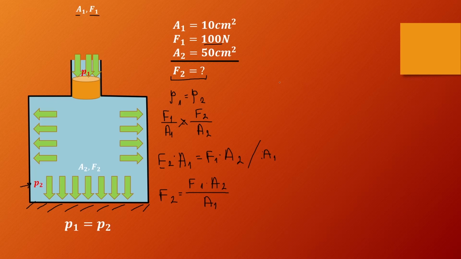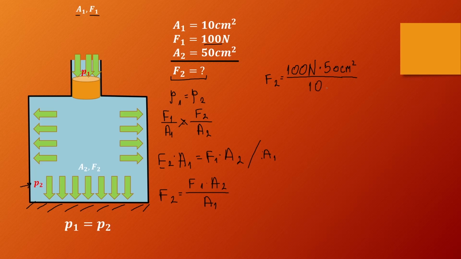And now we're going to put the numbers in. F1 we said is 100 newtons, times the area of the bottom of the bottle, which is 50 centimeters squared, divided by the area of the cork, which is 10 centimeters squared.